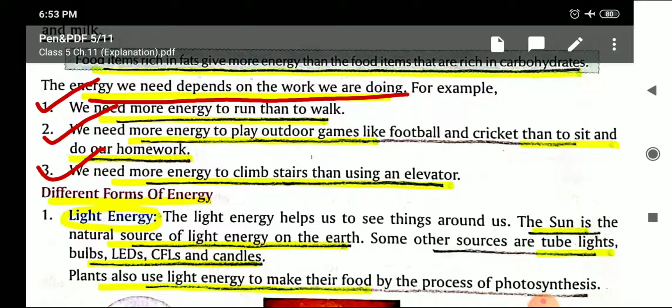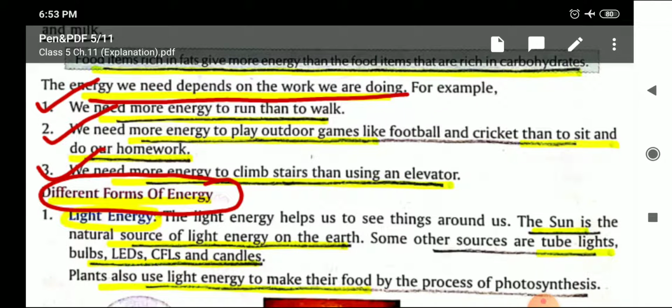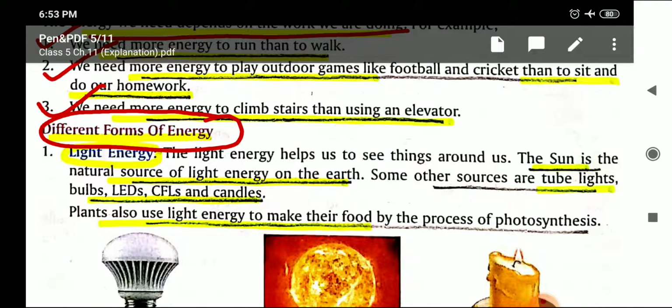Now let us continue today's topic, that is different forms of energy. In our daily life, we observe and use different forms of energy. So one by one we are going to discuss the various forms of energy. The first one is light energy. You know very well that light helps us to see the things around us.